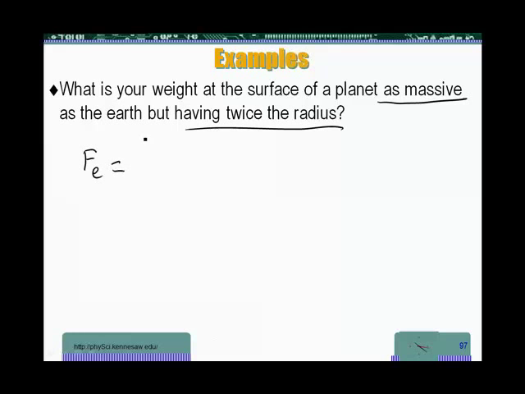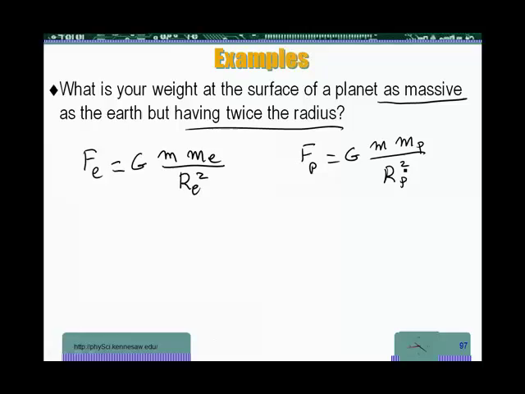The gravitational force on the Earth is G, your mass of the Earth over radius of the Earth squared. And here, F on the planet is going to be G, your mass of the planet over radius of the planet squared.